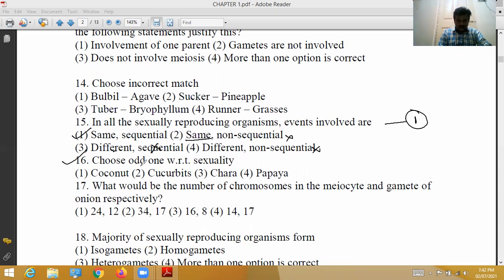16th question, choose the odd one with respect to sexuality. Here 4 options are there. Among these 4 options, we have to choose the one different with respect to sexuality. See, coconut, bisexual. Cucurbita, bisexual. Chara, bisexual. Papaya is unisexual. So the 4th option is the correct option.